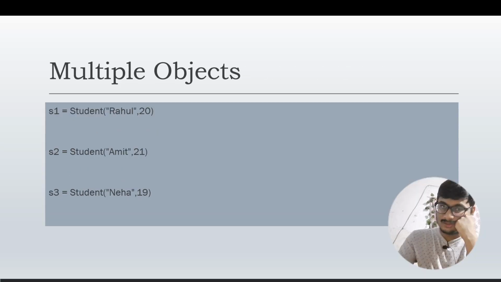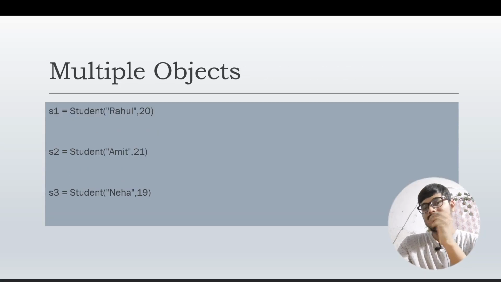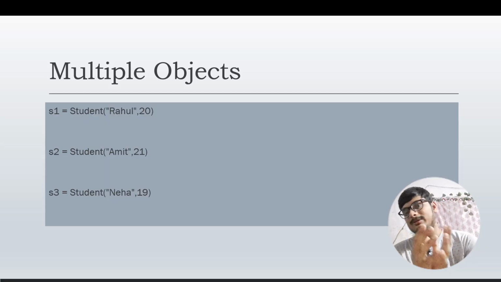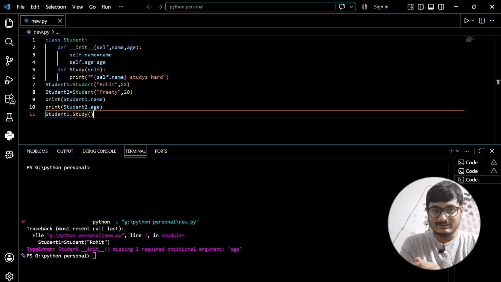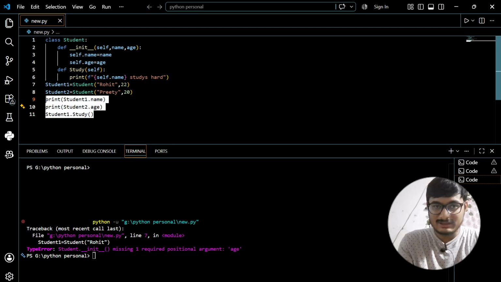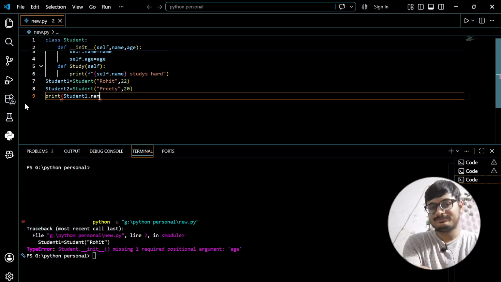Let us now move on to the next slide, which is multiple objects. A class can have multiple objects. As you can see here, there are student1, student2, student3. In the same way, we can create more objects. Right now, we have already created two objects. Let us just create some more objects.